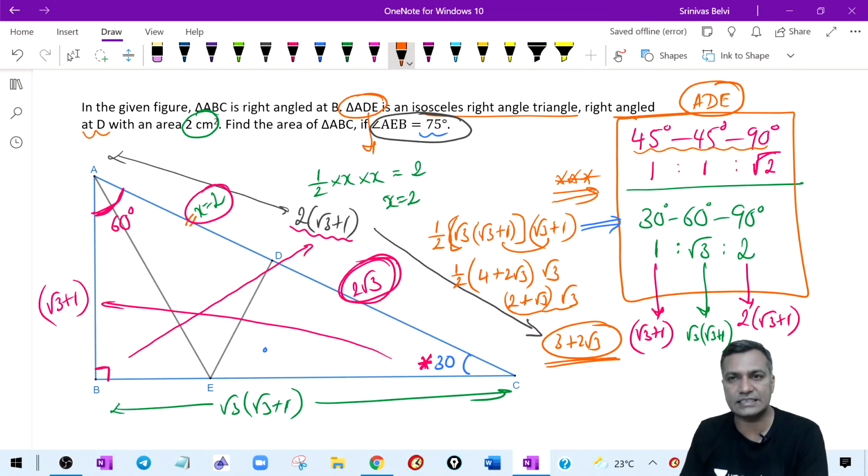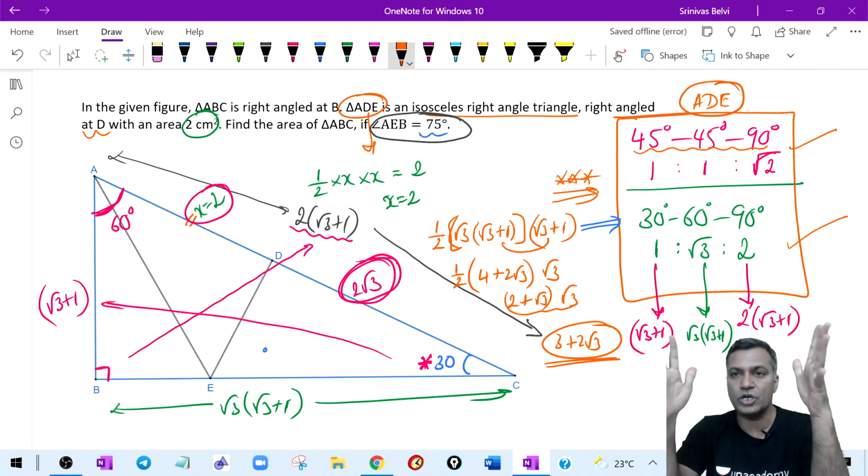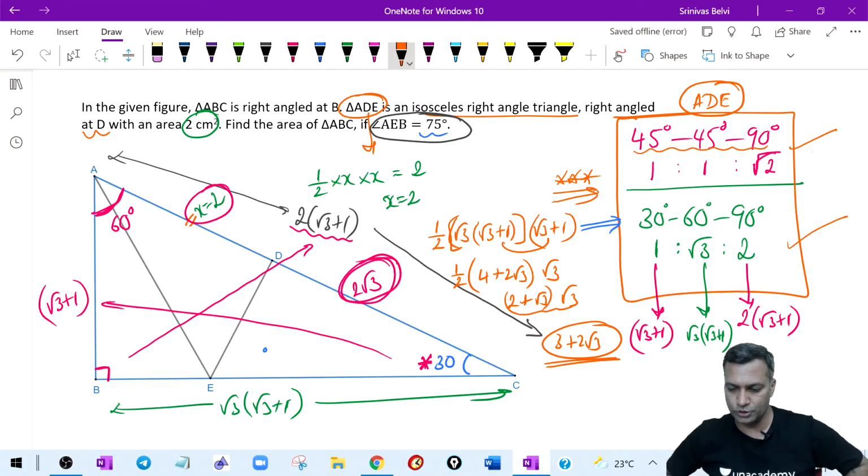How do we use 30, 60, 90 triangles? Basically, it's an illustration of the importance of 45, 45, 90 and 30, 60, 90 triangles. Keep your mind open to this. That's very important. All good? Any doubts, anyone?